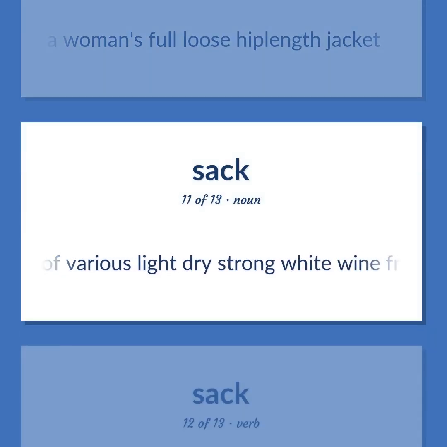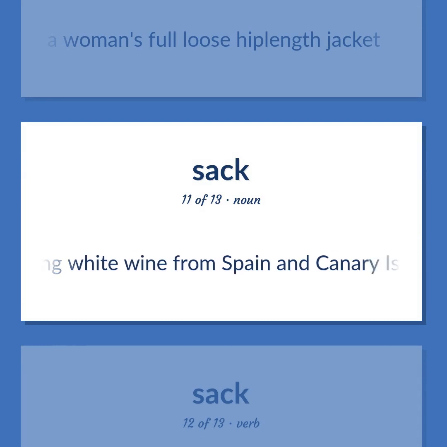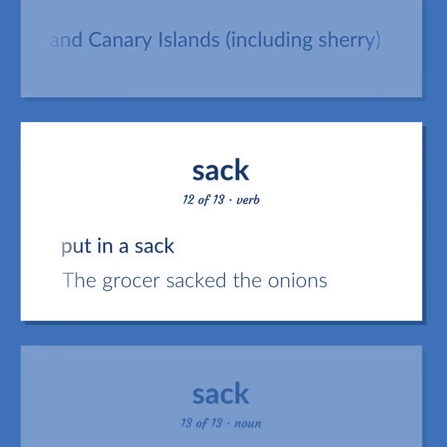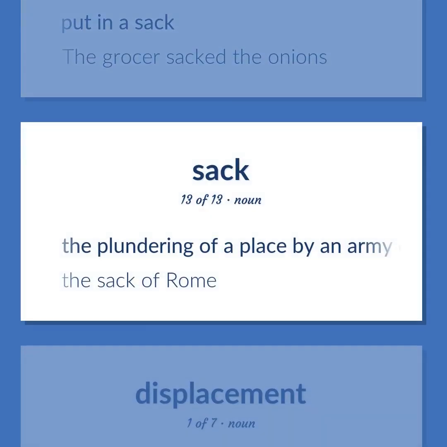Any of various light dry strong white wines from Spain and the Canary Islands, including sherry. Put in a sack. The grocer sacked the onions. The plundering of a place by an army or mob usually involves destruction and slaughter. The sack of Rome.